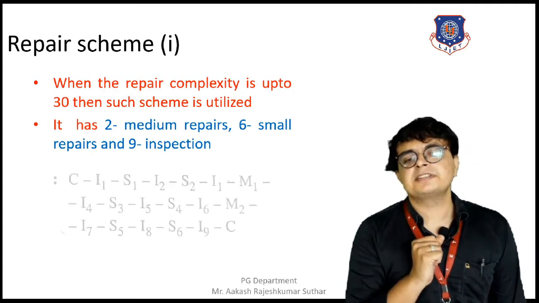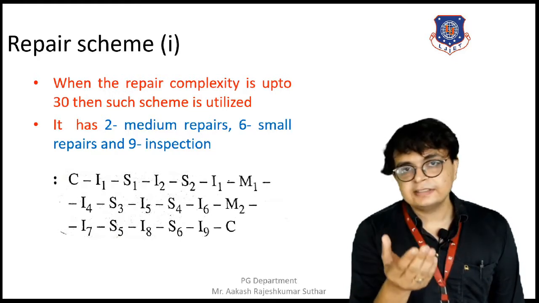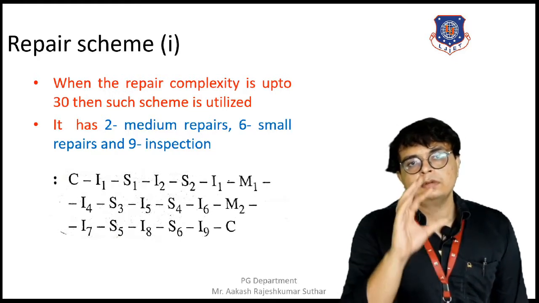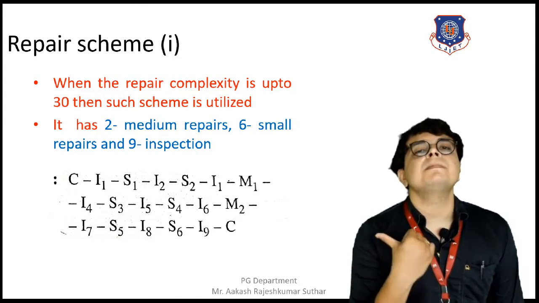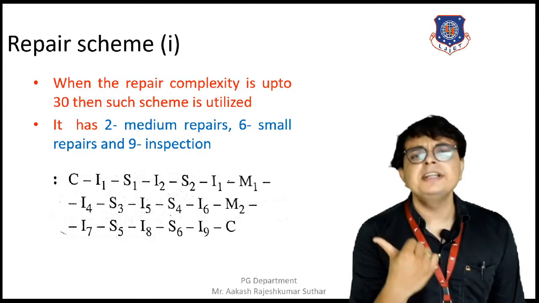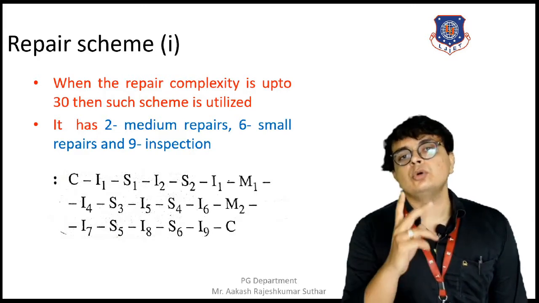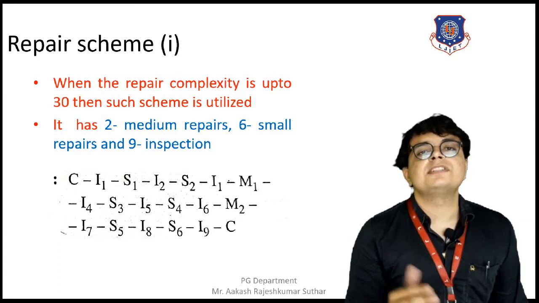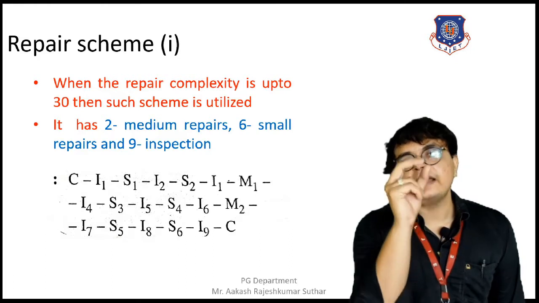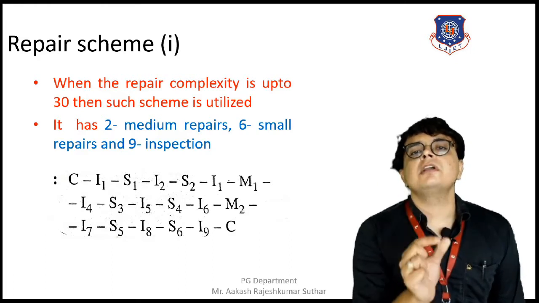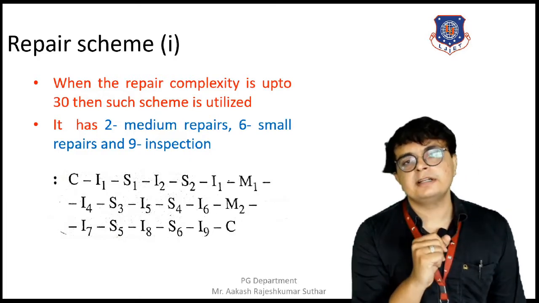In repair scheme 1, we can see the figure over here. C means complete overhaul, I is inspection, S is small repair, and M is medium repair. One thing I wanted to tell you is that overhaul is nothing but the dismantling of the overall machine into small parts, so that we can get an idea of the present condition of each and every small component of the machine.